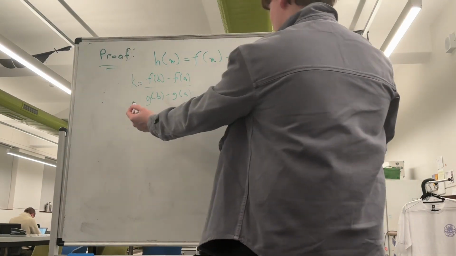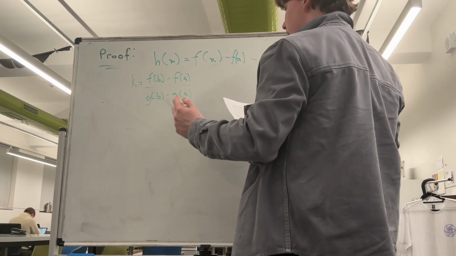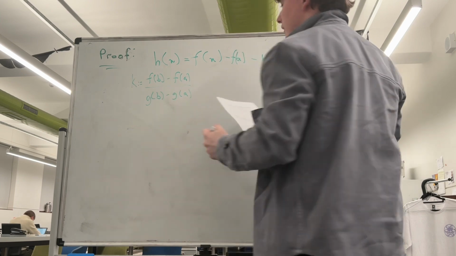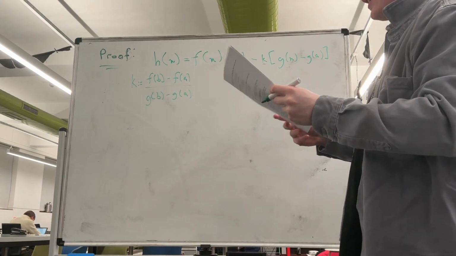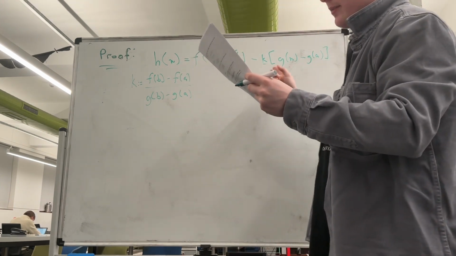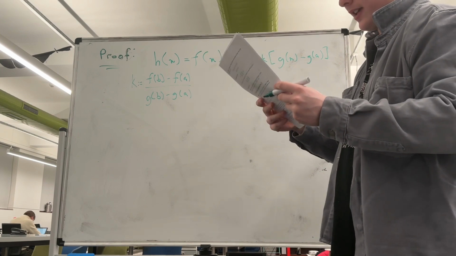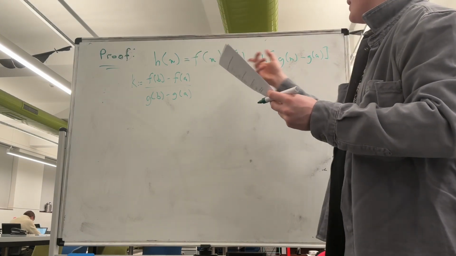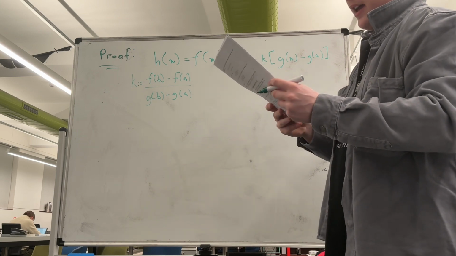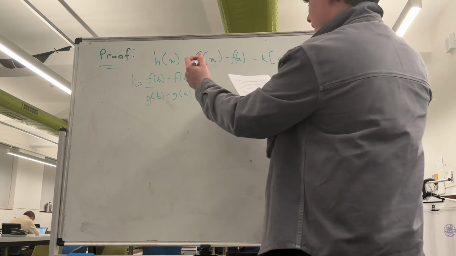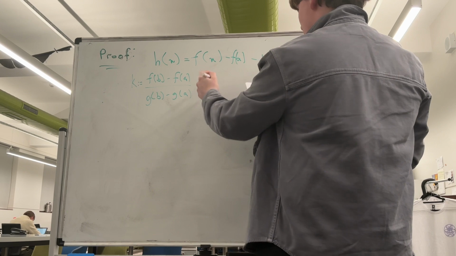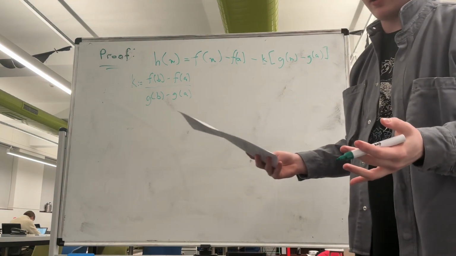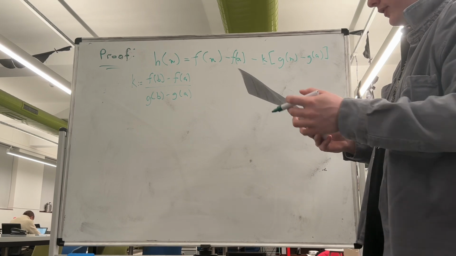What we're going to do is apply Rolle's theorem on h, and this is valid because h is continuous on the closed and bounded interval [a, b], because h is a linear combination of functions, and h is also differentiable on the open interval (a, b) because it's a linear combination of two differentiable functions.